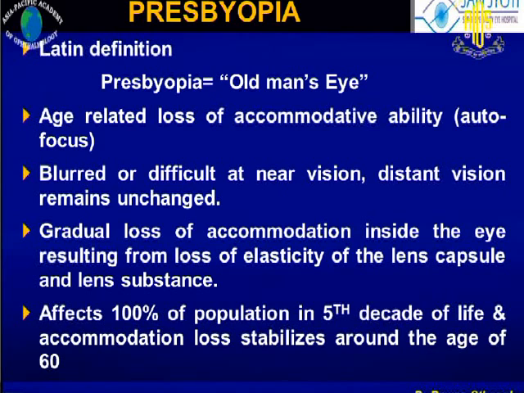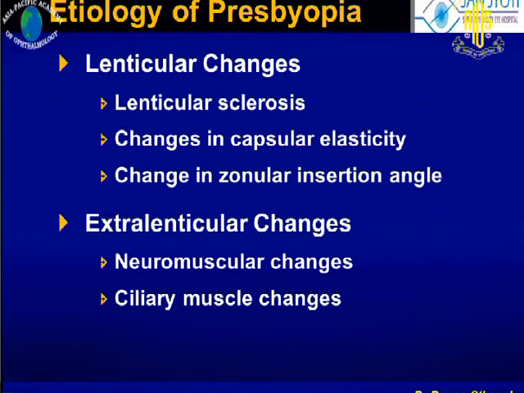The gradual loss of accommodation inside the eye resulting from loss of elasticity of the lens capsule and lens substance affects 100% of the population in the fifth decade of life and stabilizes at the age of 60. Etiology: there are lenticular changes and extralenticular changes which are responsible for presbyopia. Lenticular changes: lenticular sclerosis, change in capsular elasticity, change in zonular insertion angles. Extralenticular changes: neuromuscular changes and ciliary muscle changes.